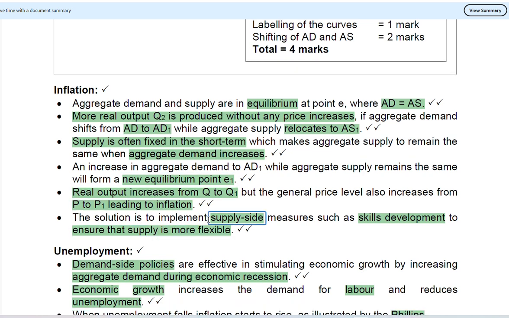The solution is to implement supply side measures such as skills development to ensure the supply is more flexible. So what happens now, to ensure that the issue of inflation is monitored, is to apply the supply side measures. Through what? Skills development to ensure the supply is more flexible.